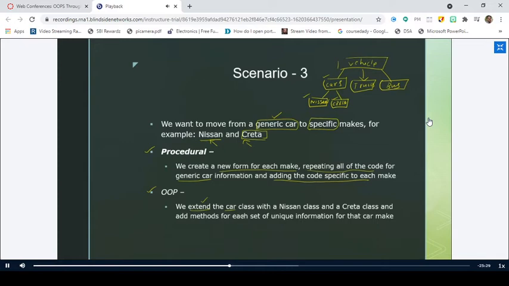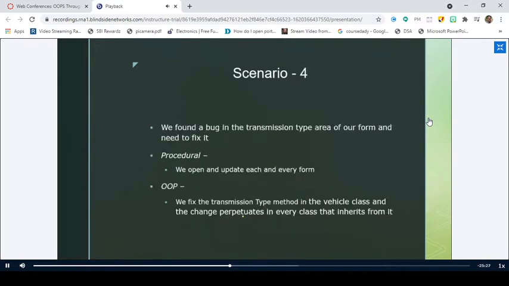Clear, sir. Yes, sir. Now coming to the last scenario, where we find a bug in the transmission type. What is this transmission type? Anybody please respond.